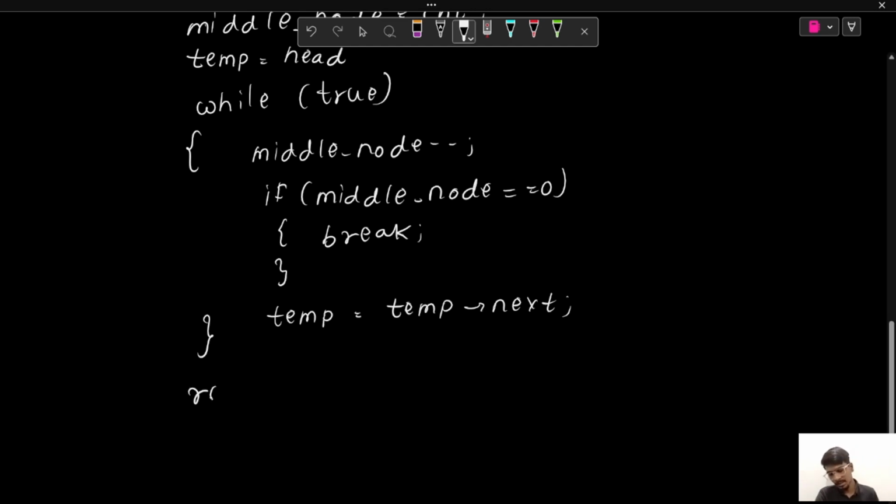So we'll simply return our temp as the middle of the linked list. So that was it about this approach. Let's try to see the time complexity and space complexity for this.